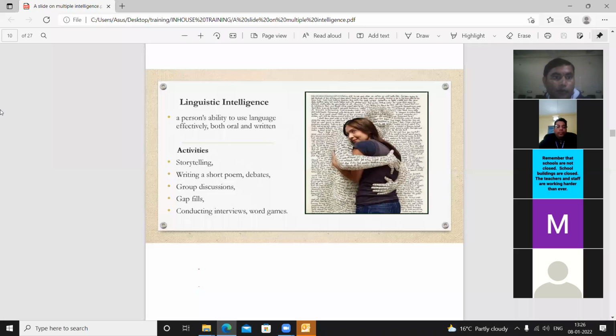So you will have to understand their emotions, try to attract their emotion, and give respect to their emotions. They will be connected. And once they are connected, definitely your class will be effective. So what is the role of the teacher here? To understand the emotions of students. One of them is linguistic intelligence. Here you will have to find out the students who have linguistic intelligence and treat them accordingly.